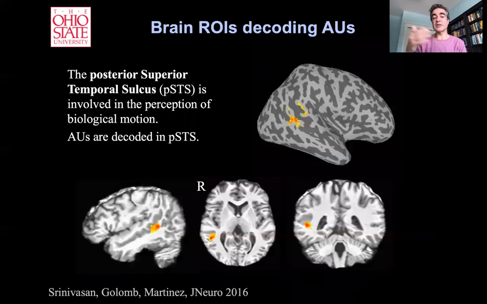If you are curious, we have a paper back in 2016 in Journal of Neuroscience. We actually show that this area that recognizes the action units is right here behind your right ear, in an area of the brain called the posterior superior temporal sulcus.